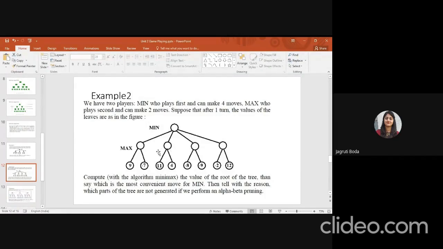Now you have to find the minimum value. So which is the right answer? Write your answer in the chat box. Minus 8. Yes, it is right. Minus 8. You can draw this tree in your book. Then I will give the next example. Example number 3.